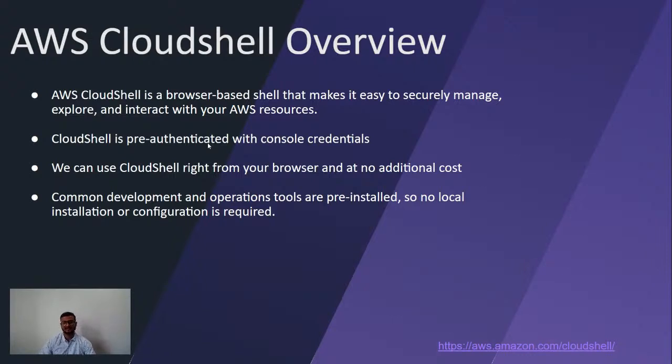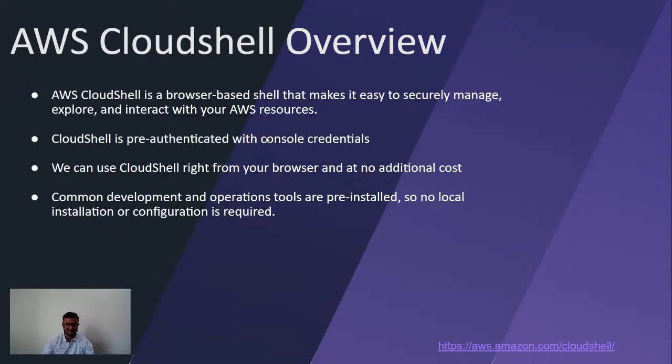So earlier, when we didn't have CloudShell, if I had to run some shell script, or interact with the AWS services using commands, I would have to go to the EC2 instance, create a mini version of it with minimum configuration, and once that was created, we could write the shell script. But now we don't have to do that. We just simply go to the CloudShell and start interacting with it.